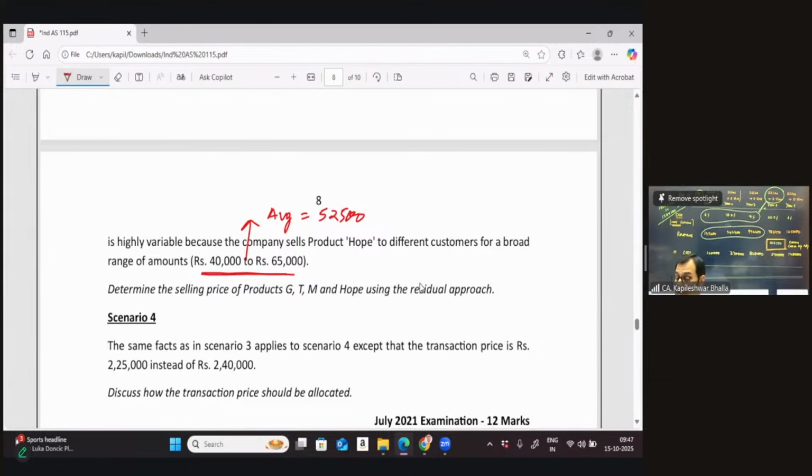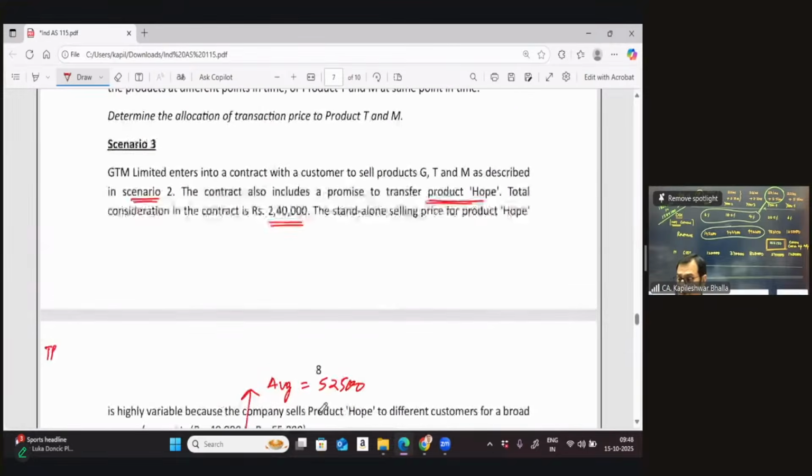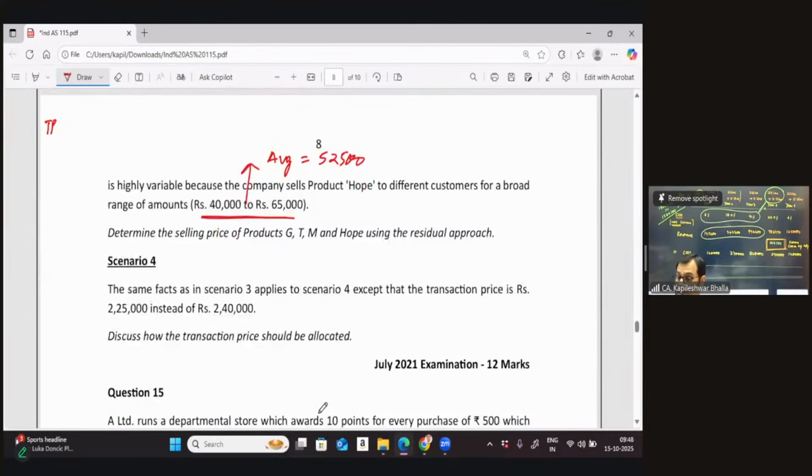Now, let's come back to the detail. The company is now selling 4 products together. So what is the transaction price they are charging? If I just go back, the transaction price they are charging is 240.